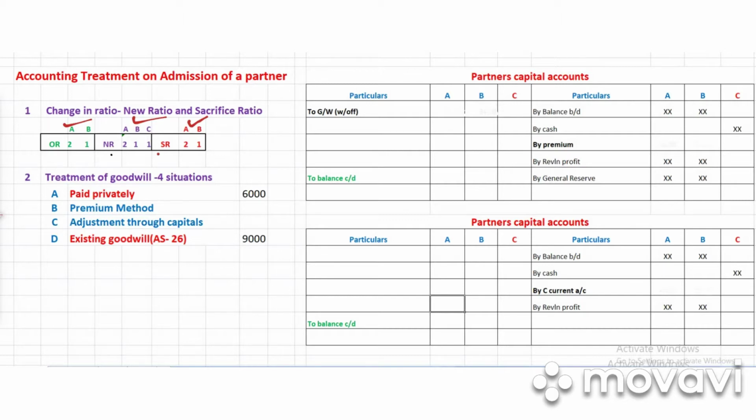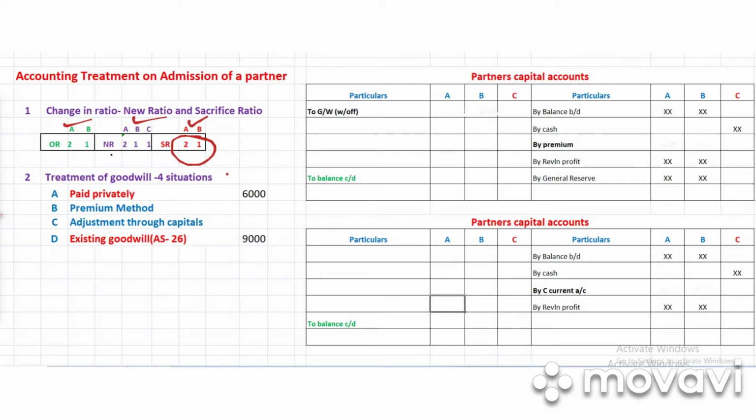Now what happens? C has to bring compensation, right? And this compensation has to be distributed between the sacrificing partners. In this case, it is A and B. You can see here I have written the sacrificing ratio, 2:1. Now, dear students, there are actually four situations which may come up when the new partner brings goodwill. There can be four situations.